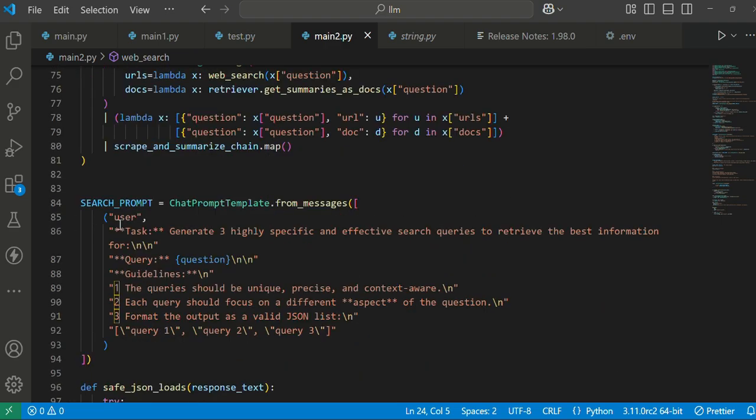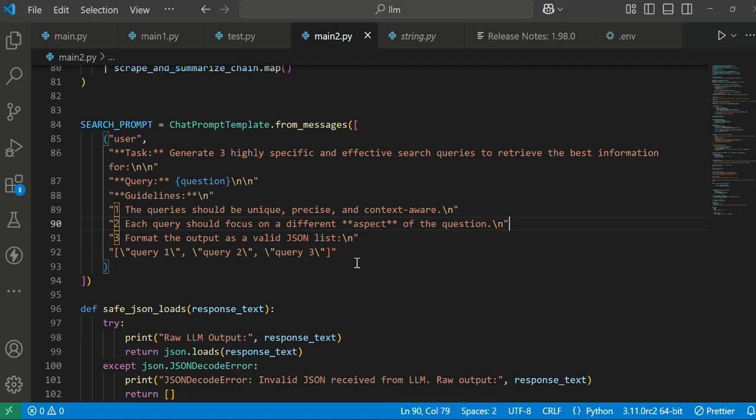And we are defining a prompt saying that we'll generate 3 highly specific search queries for any question. We are saying that the queries must be unique, precise, and context aware. The queries will focus on different aspects of the question, and the output is a valid JSON list, and we are obtaining 3 queries.